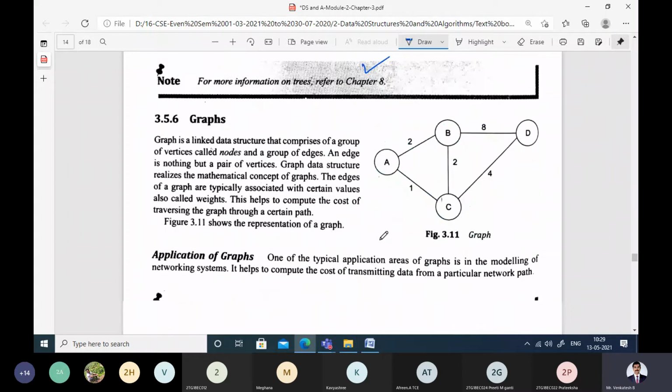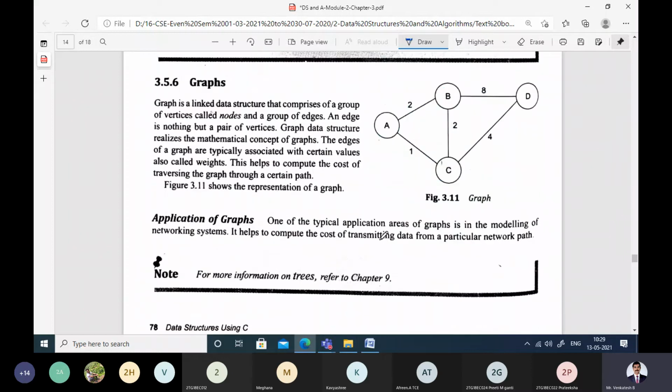Graph is another data structure, which is nothing but a collection of nodes and edges. A node is nothing but the data which we want to represent, and an edge is a connection between two nodes. In some situations, an edge can also have a weight on it. What does this weight indicate? The cost of this edge.